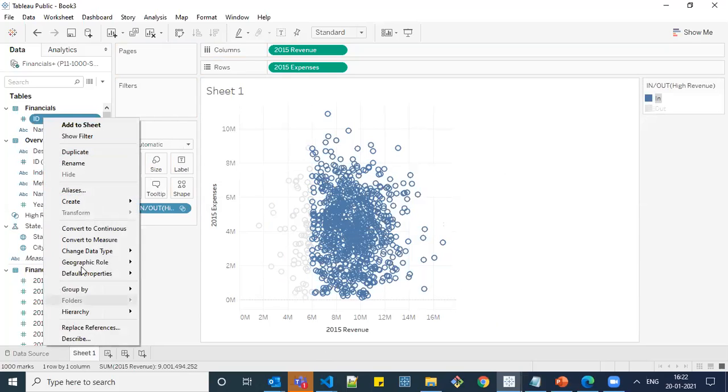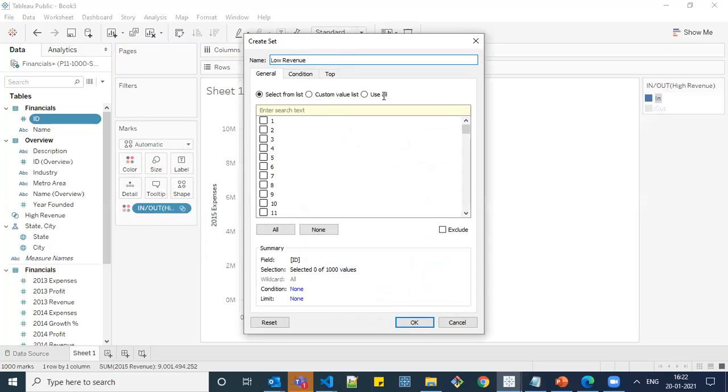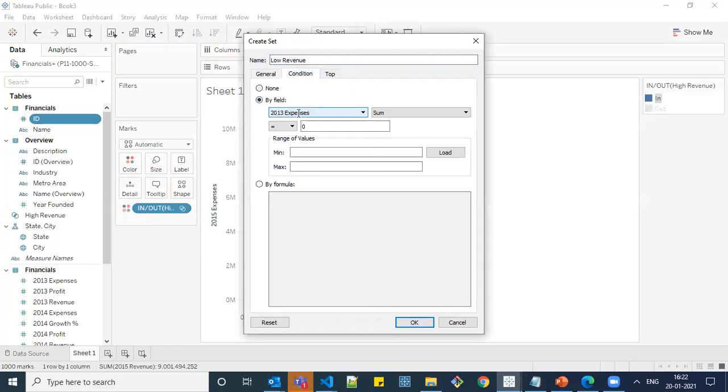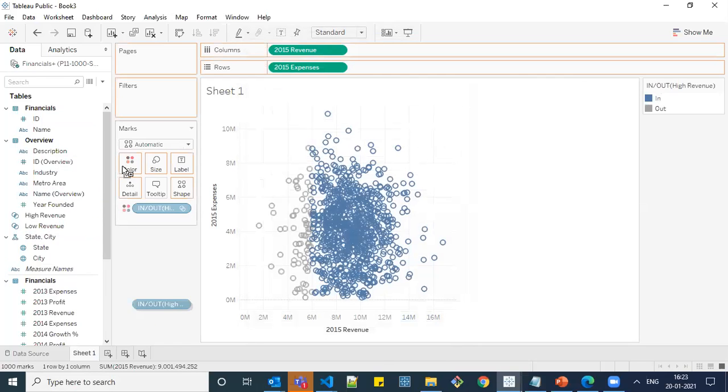Similarly, I'm going to create one more set for low revenue. Create set, low revenue. Same condition, I'm giving use all provided condition. Choose 2015 revenue. I want low revenue, so let it be less than 8 million. I'm giving that. Okay. If I drag this to color, you can see those whose revenue is less than 8 million, we are getting those as in, and those outside the condition as out.